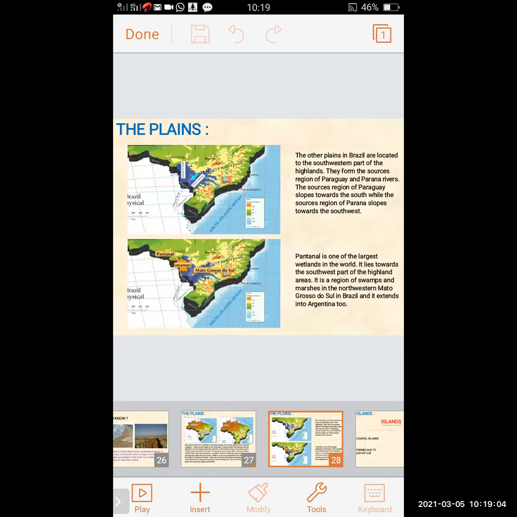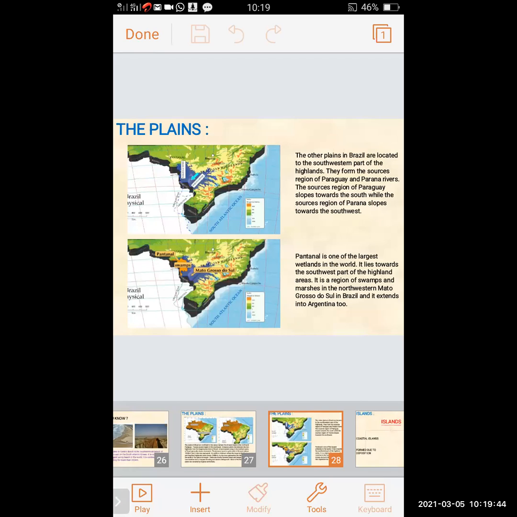The other plains in Brazil are located in the southwestern part of the highlands. They form the source region of the Paraguay and Parana rivers. The source region of Paraguay slopes toward the south, while the source region of Parana slopes toward the southwest.